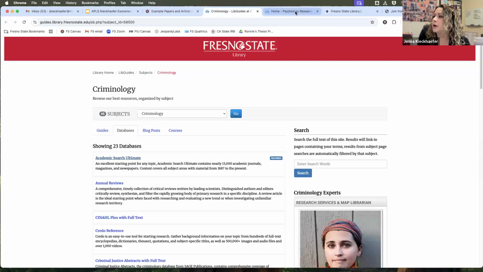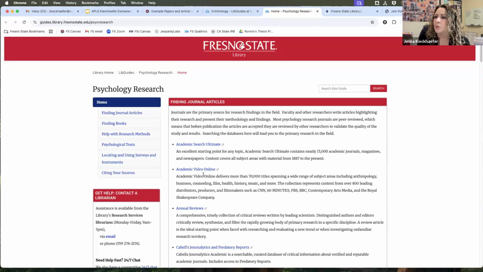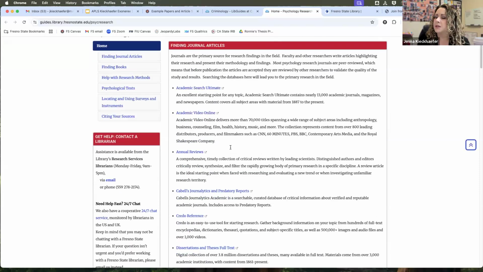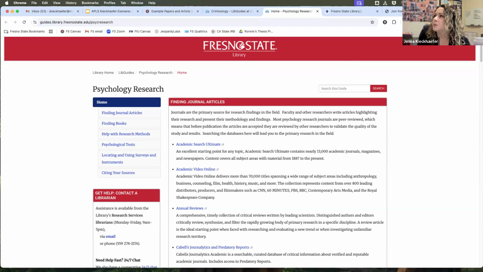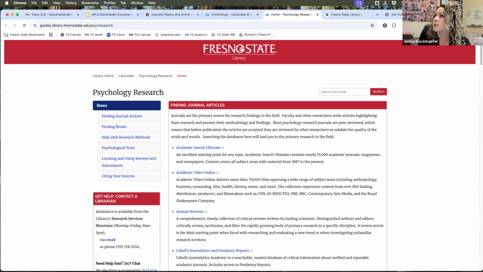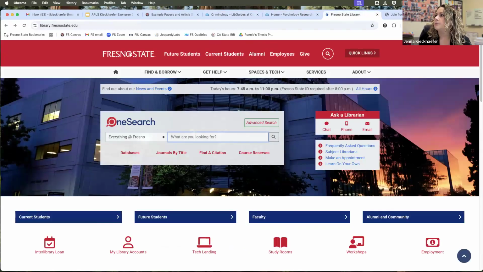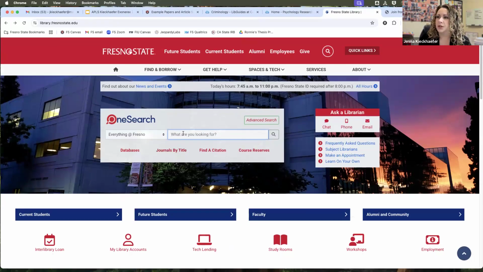Psych has a little bit more built out here in terms of articles and books and things. But I think it's probably our best bet to just look through the library website itself. Okay, so we're searching here.